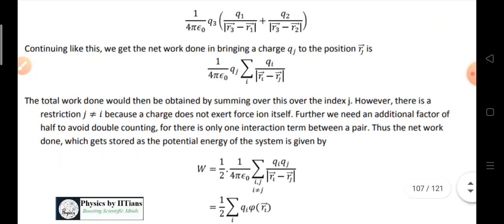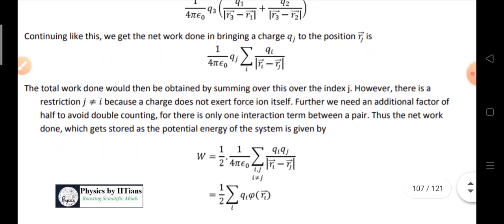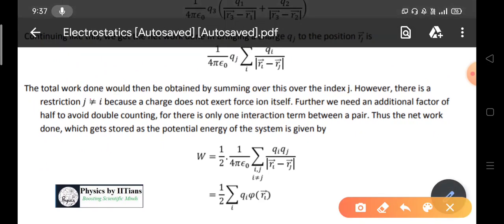Another thing you should understand is that whenever you are counting the total work done, suppose I am taking charge 2 and charge 1. These two charges will give some potential energy.